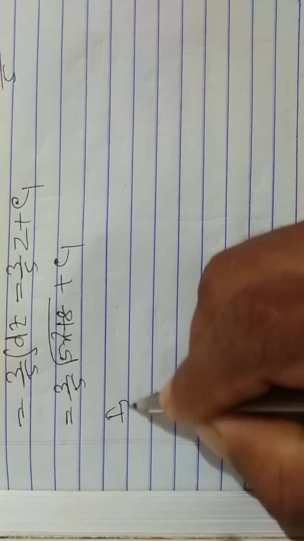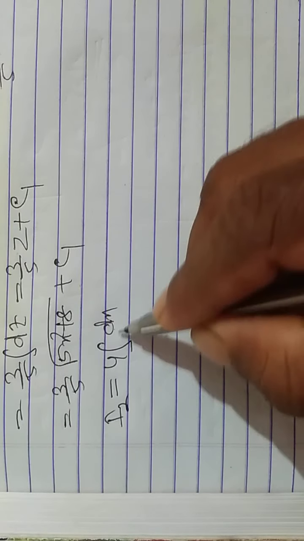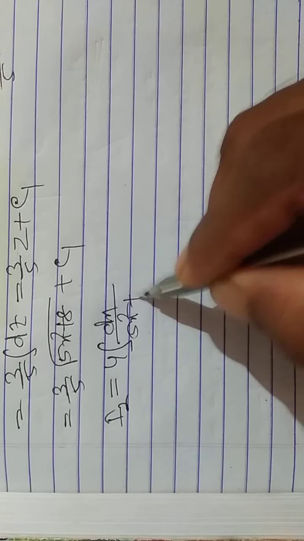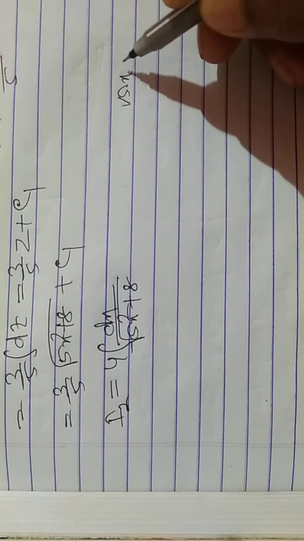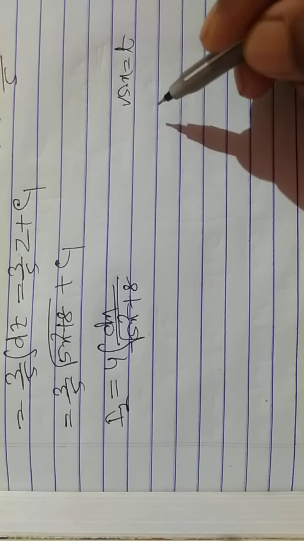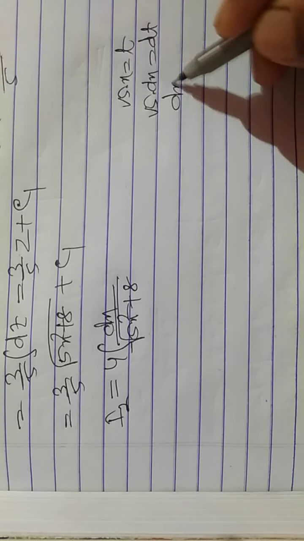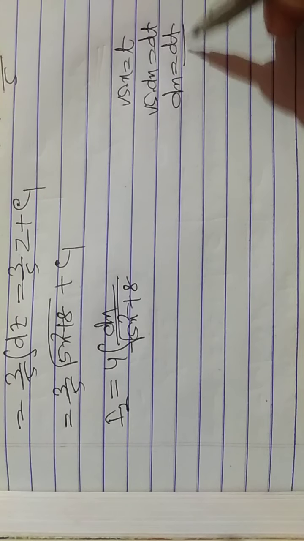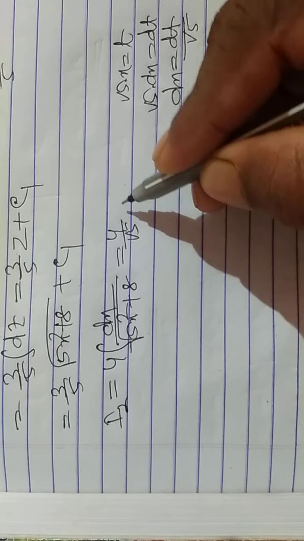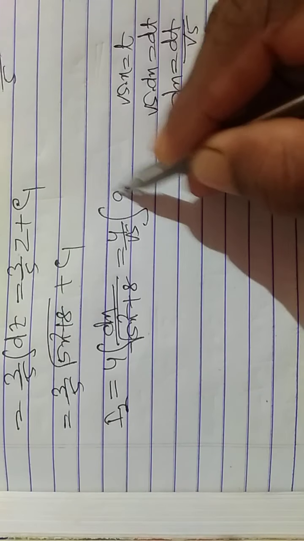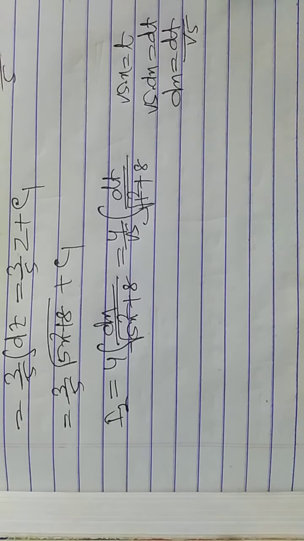Now I2 = 4∫dx/√(5x² + 8). Let √5 x = t, then √5 dx = dt, so dx = dt/√5. This is equal to 4/√5 ∫dt/√(t² + 8).